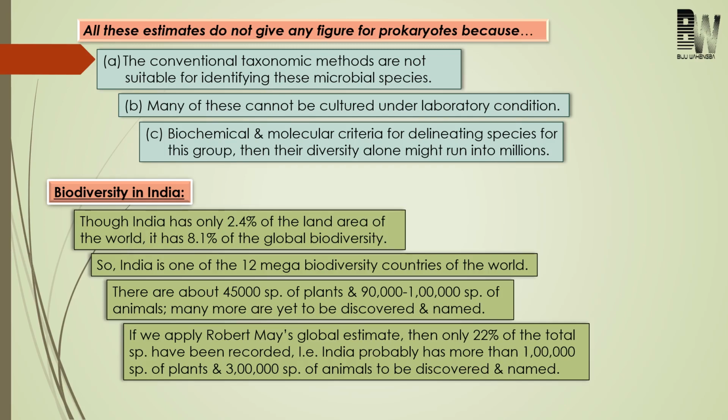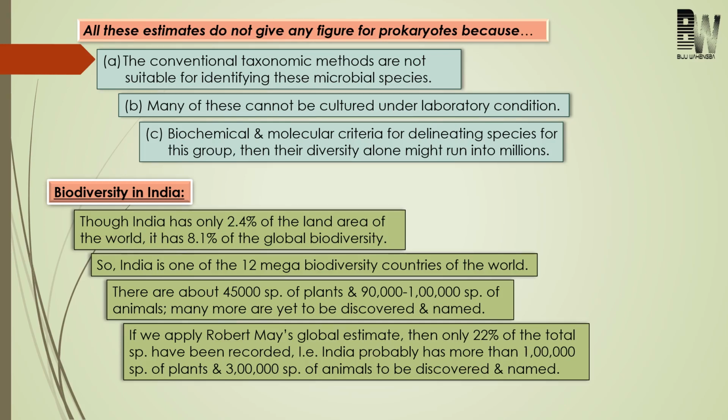Because of these three problems, the number of prokaryotic organisms is never estimated.